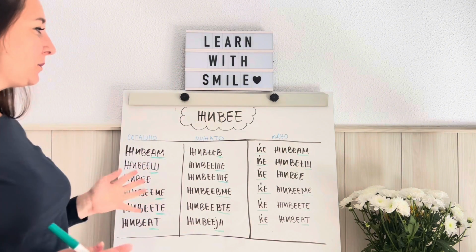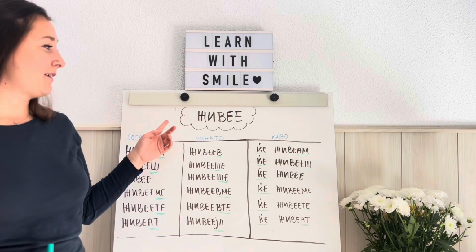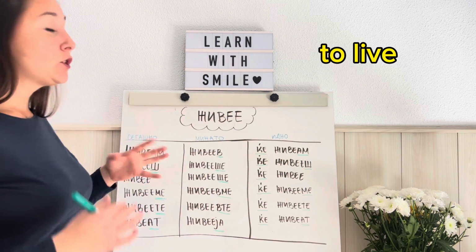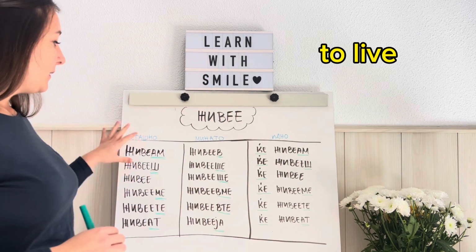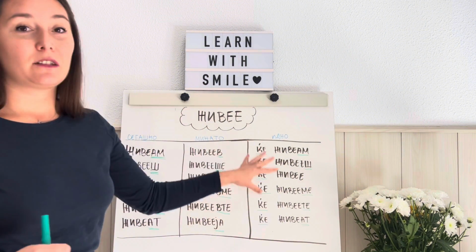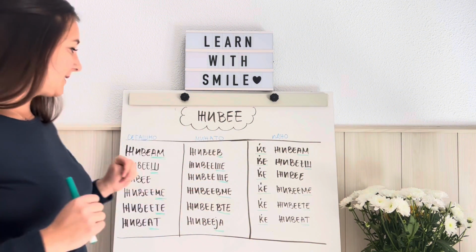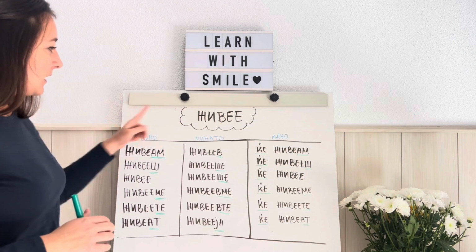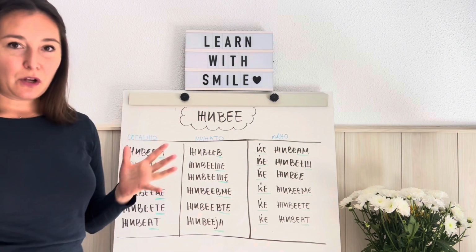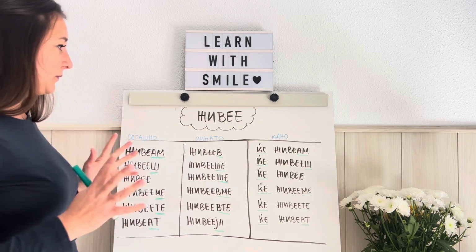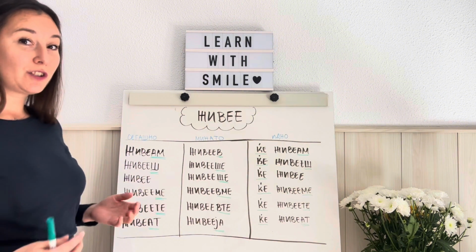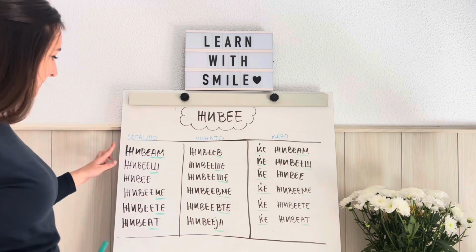In today's video, we are going to talk about the verb ЖИВЕЕ. ЖИВЕЕ means to live. So, we are going to conjugate this verb in present tense, past tense, and future tense. First, ЖИВЕЕ. This is the root of the verb, okay? Let's see how we can conjugate this verb in present tense.